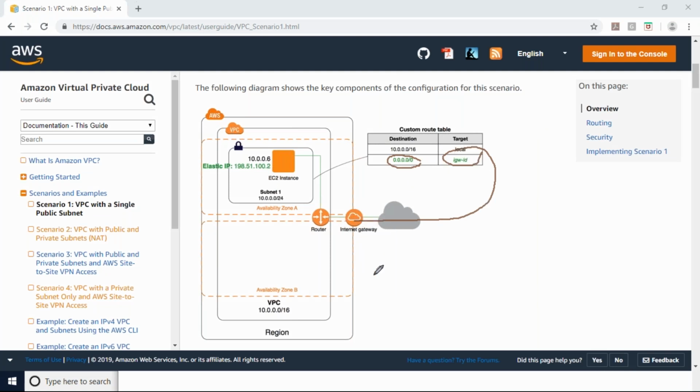Because the internet gateway will provide internet access to my servers. For that, we have to mention this internet gateway in this route table, and we have to attach this route table to my subnet. Then only my servers will get internet connection.